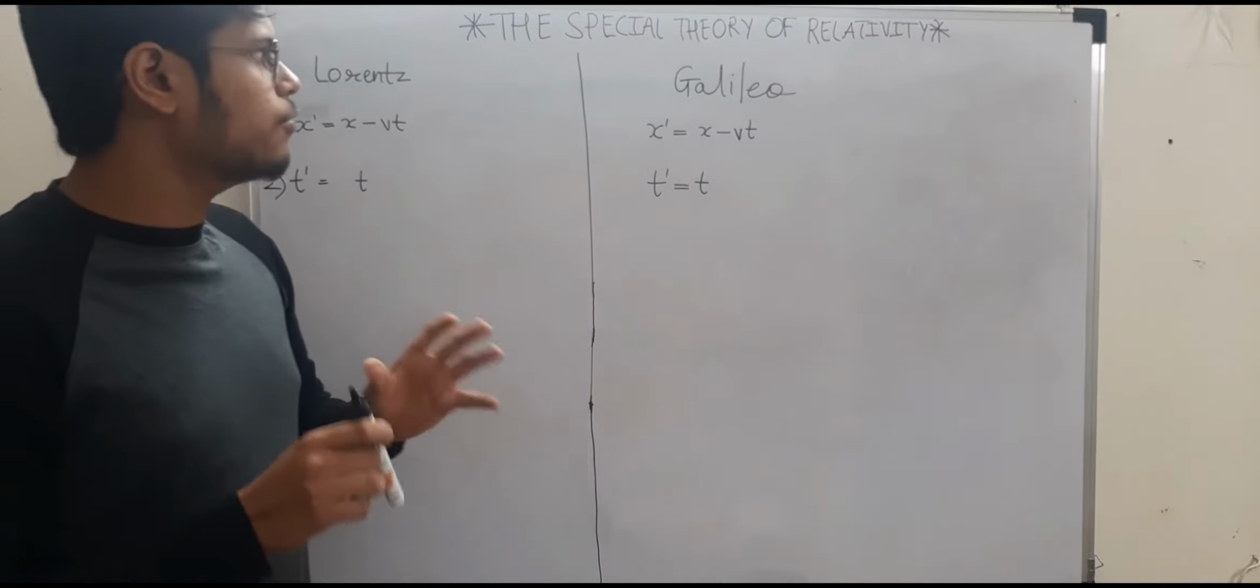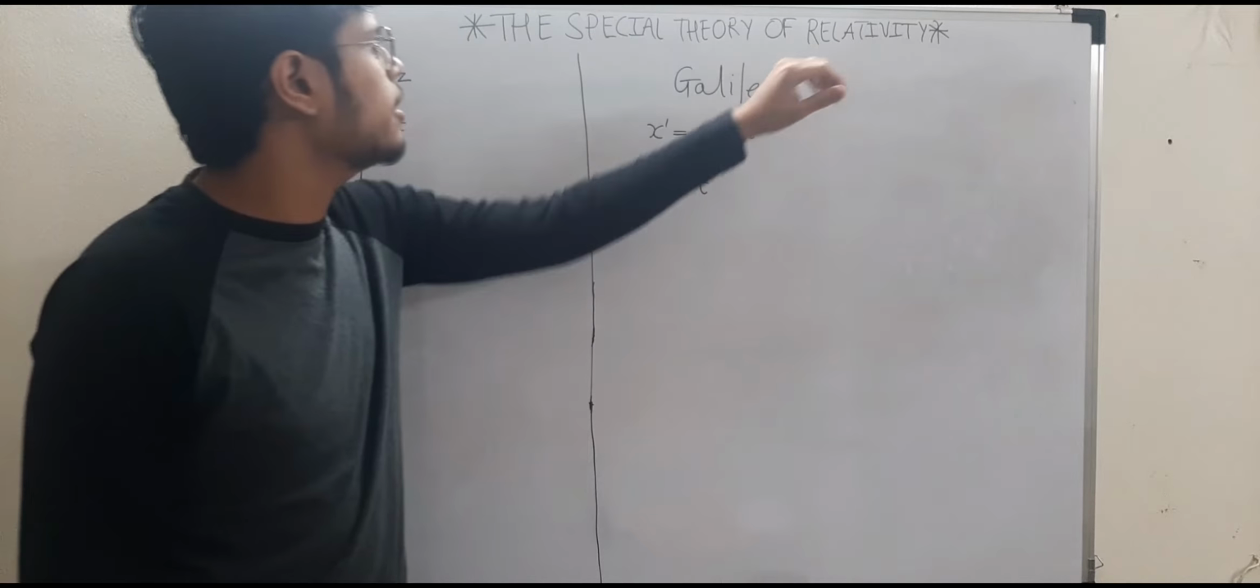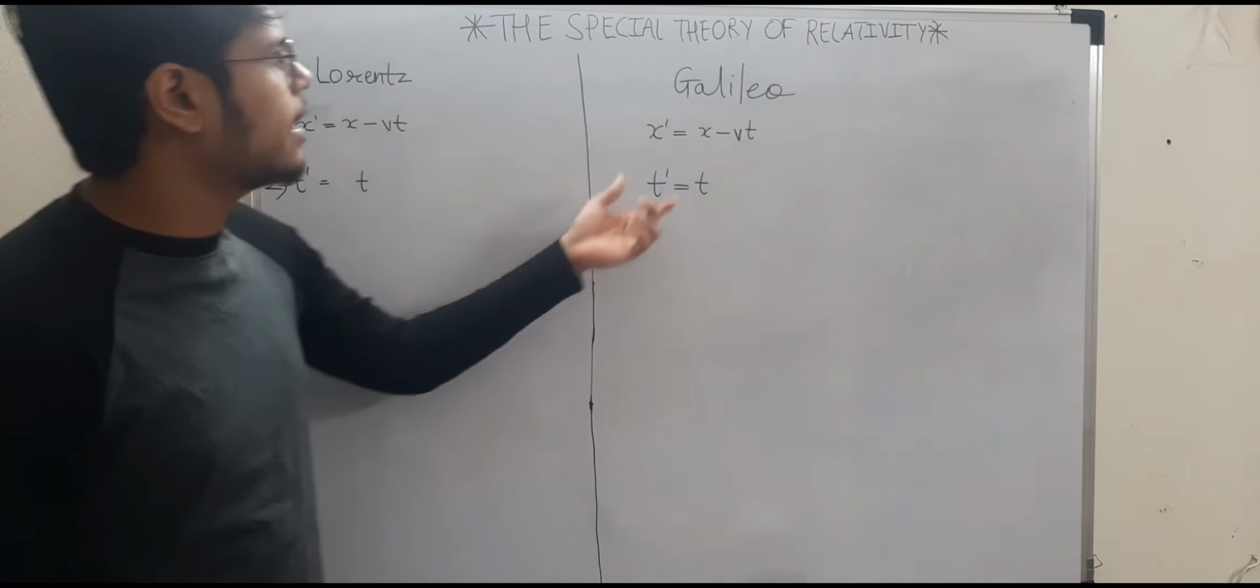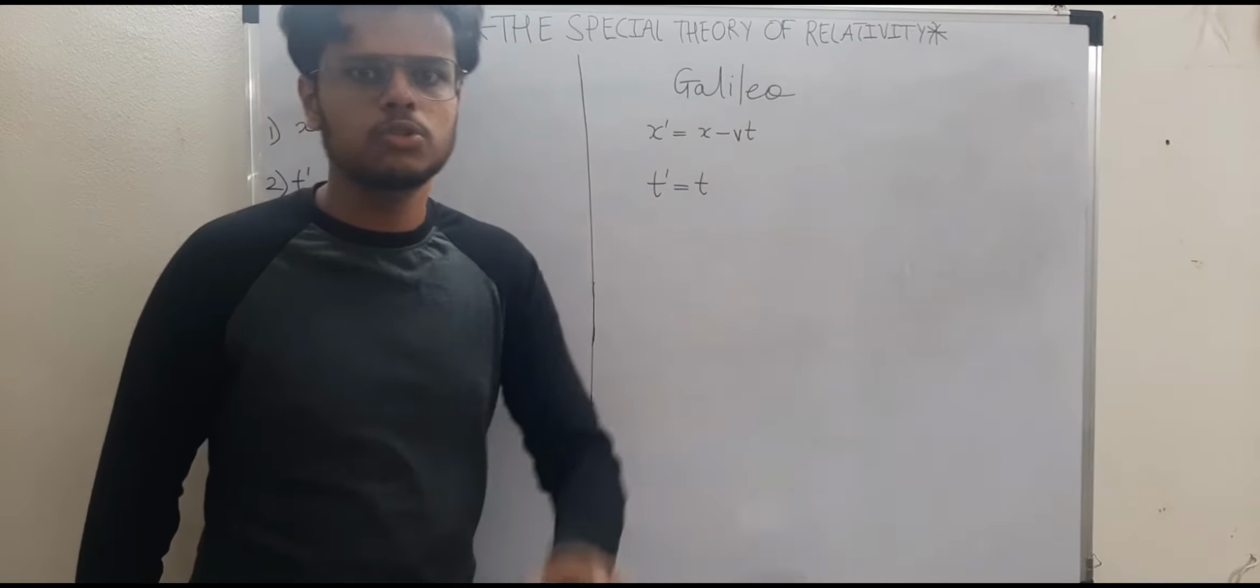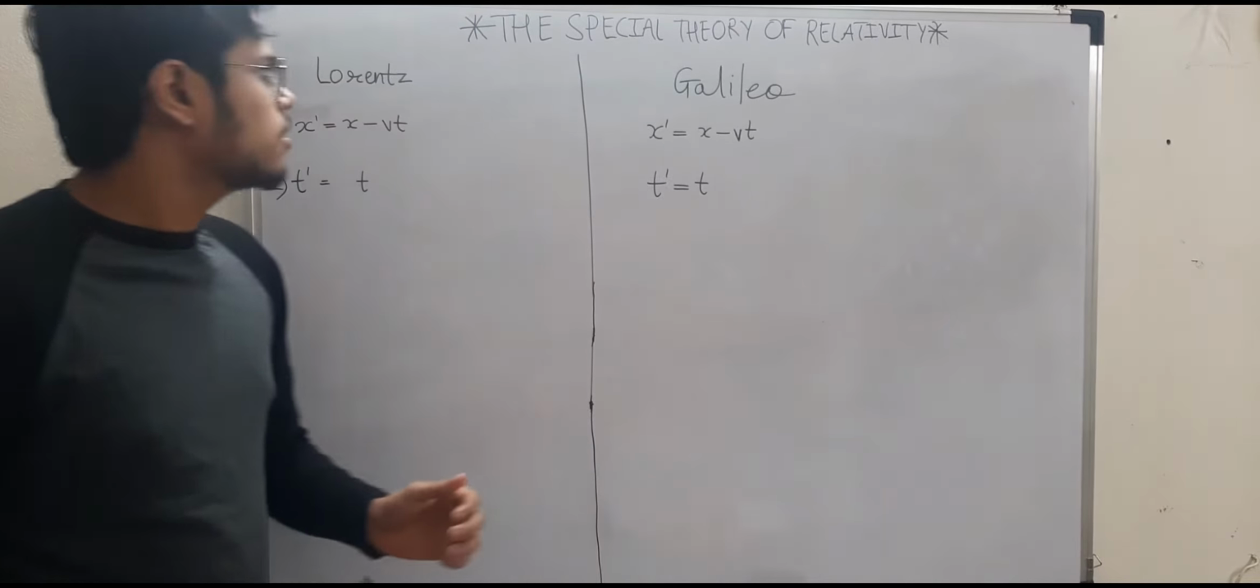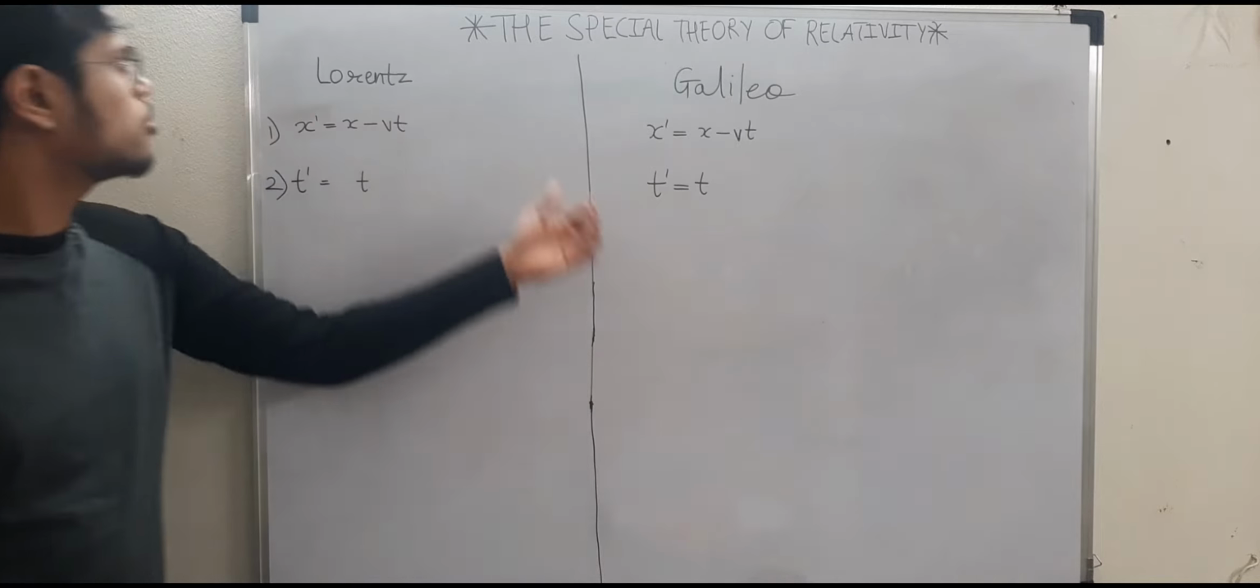So there was a brief war going on before Einstein discovered relativity, between Lorentz and Galileo. Galileo, as we know, is a person who you all can relate with, and now since we have reached that stage, we can also relate with Lorentz.